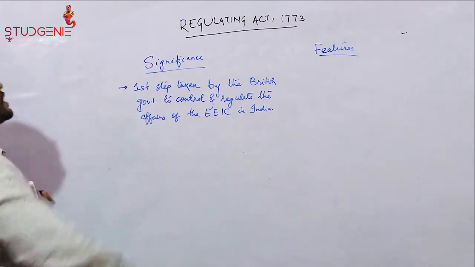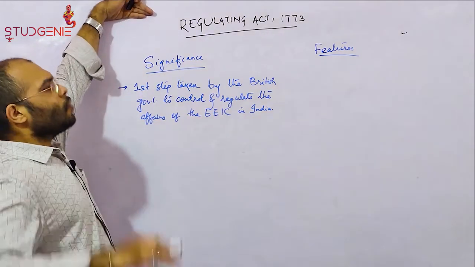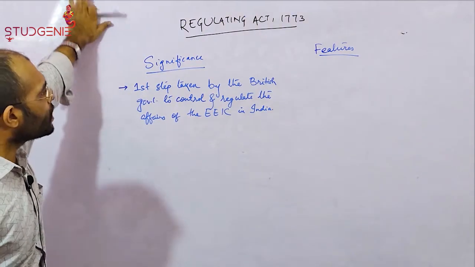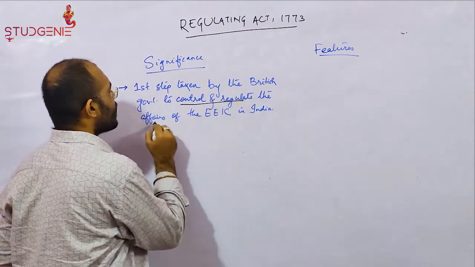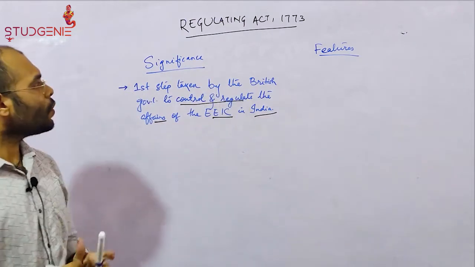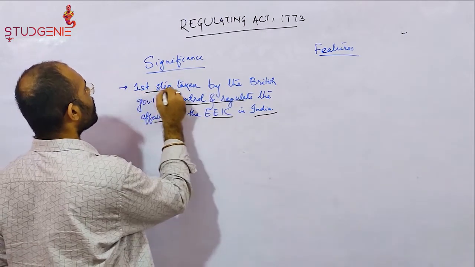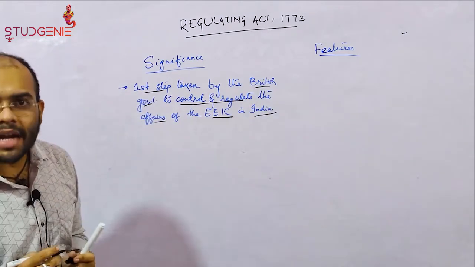Before this act, no other act was framed in order to control and regulate the affairs of the English East India Company in India. So it is the first step taken by the British government, or you can say the British Parliament as well.